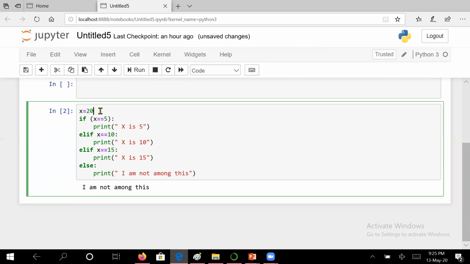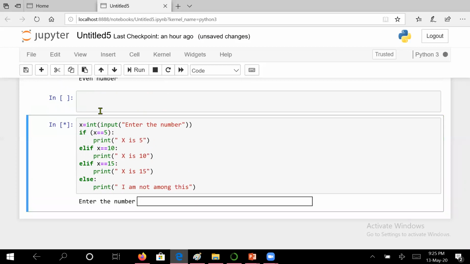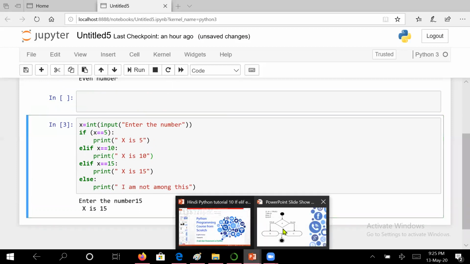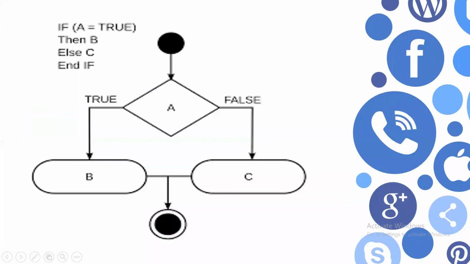Okay. Even you can take the number from the user also. Let us take the number from the user. Input, enter the number, and let us take another number. Suppose 15. x is 15. So this way, if works. I hope this is clear to you. I will urge you people, appeal to you people, please try different examples and get your concepts clear.